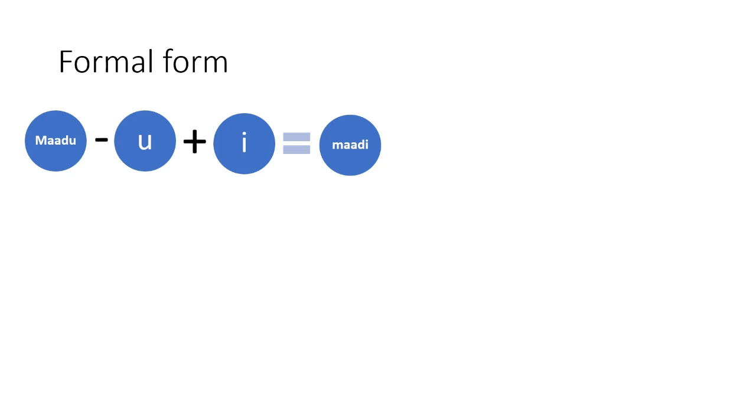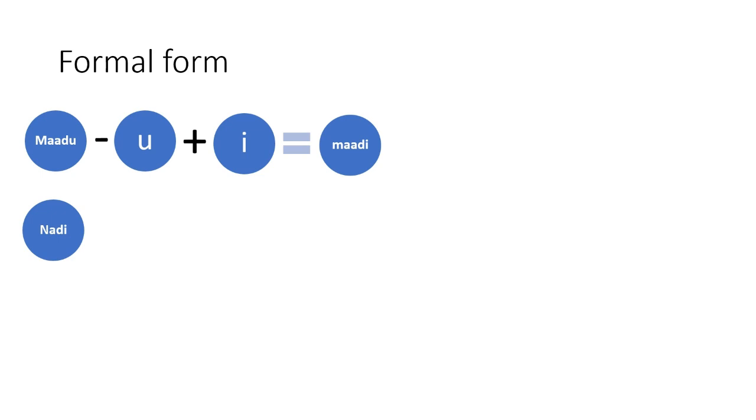So Neenu Madu is without respect, Neevu Madi is with respect. Like in Hindi, you will say Tum karo without respect, Aap kariye with respect. Simple.